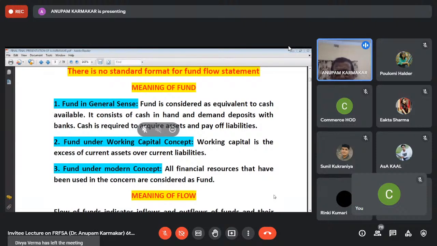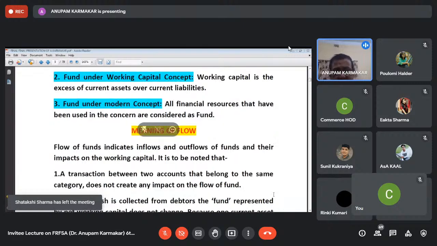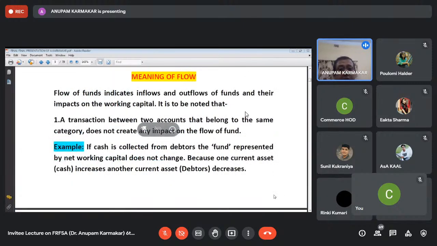And the modern concept, that is all the financial resources that have been employed in the business, is considered as fund. So remember that when fund equals cash, we prepare the cash flow statement. When fund equals working capital, we prepare the fund flow statement. Next, what is the meaning of flow?